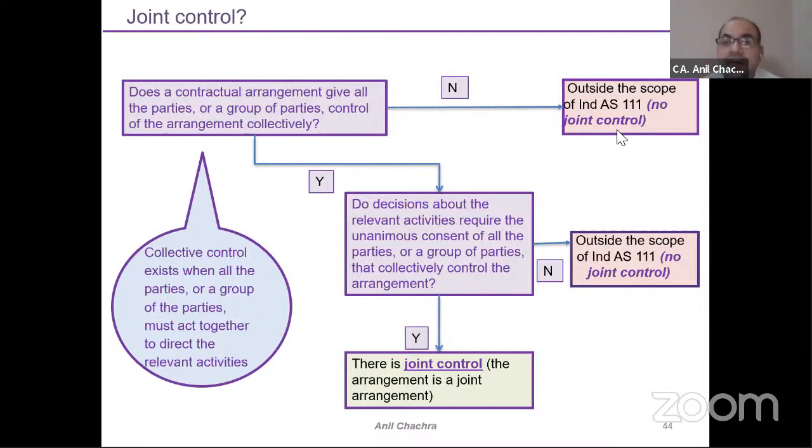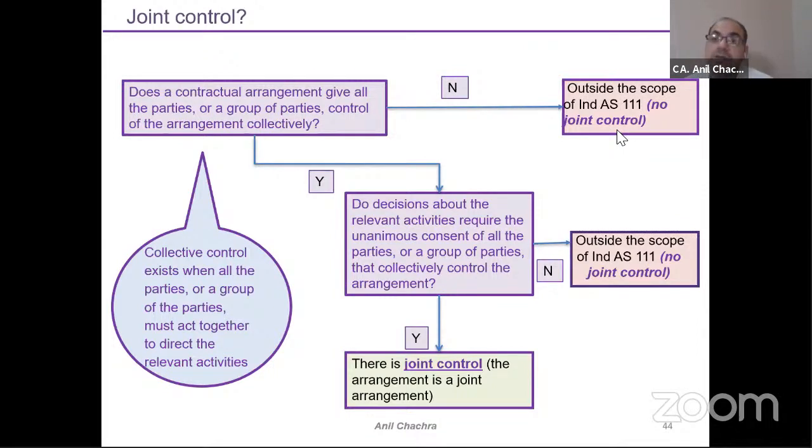If the arrangement gives the parties joint control collectively, meaning all parties have the same criteria for taking decisions, then yes, we will cover it. If no, it's out of the purview of Ind AS 111. It can be part of Ind AS 110, consolidated financial statements.